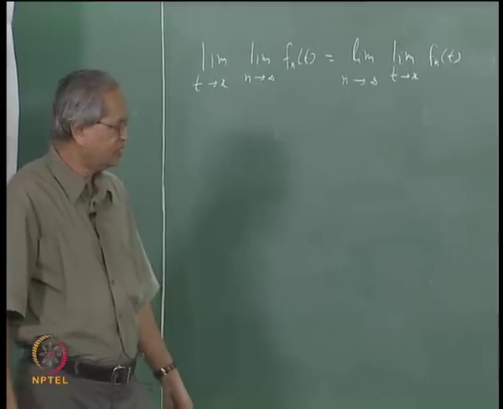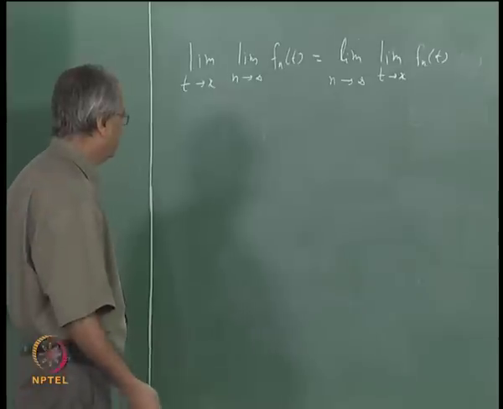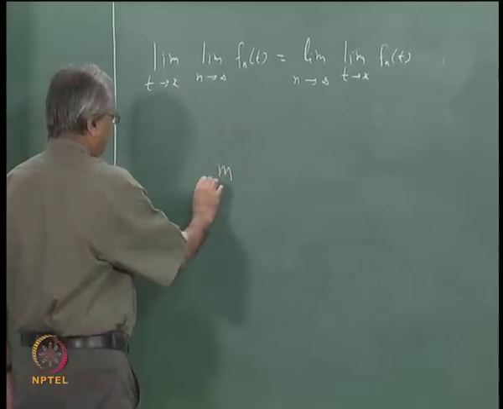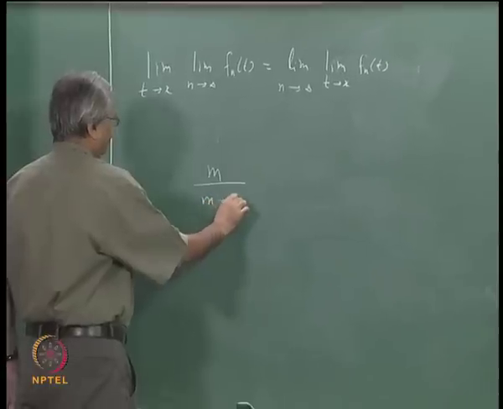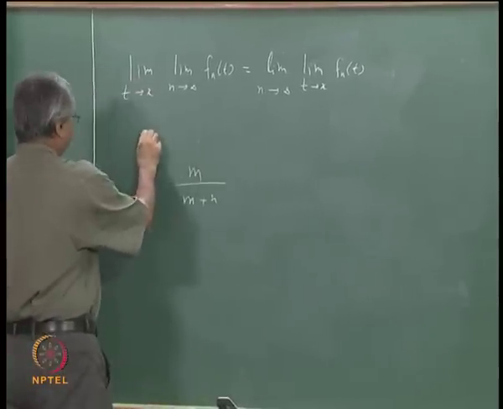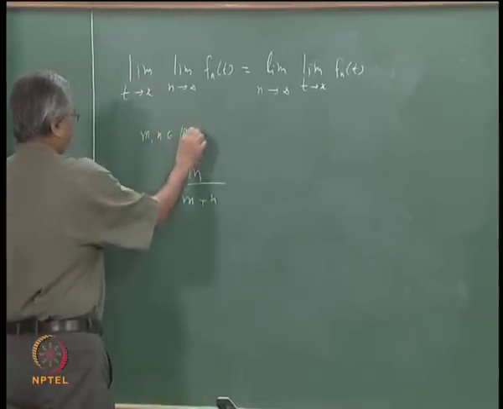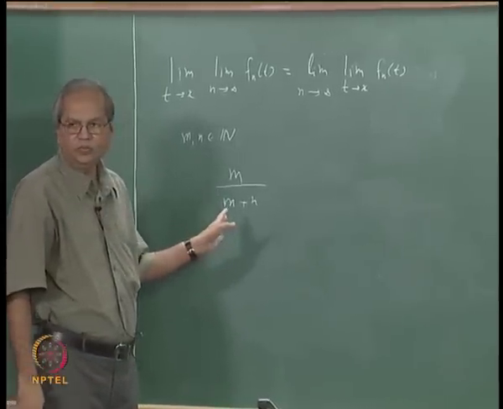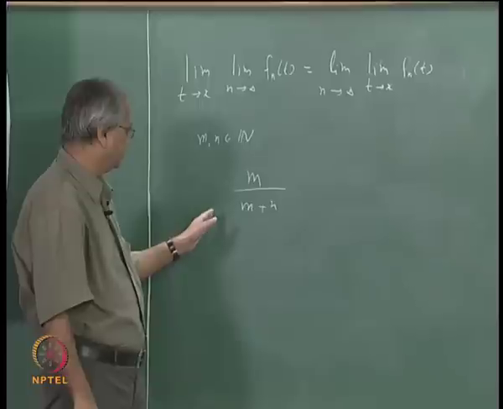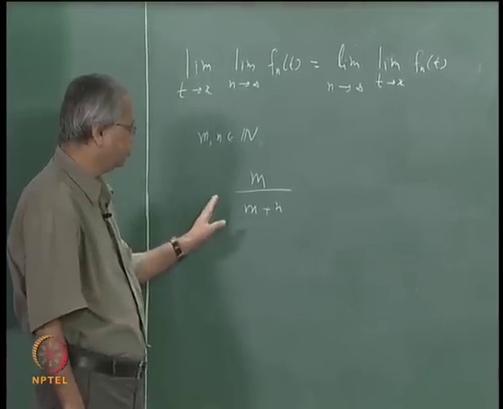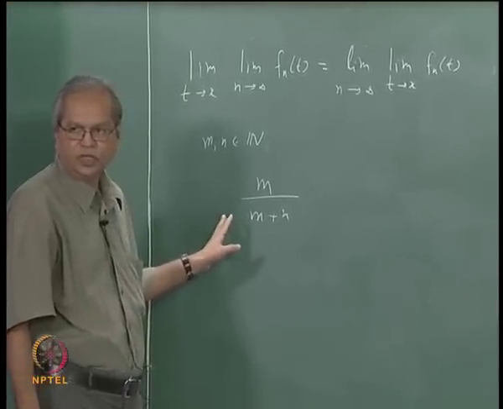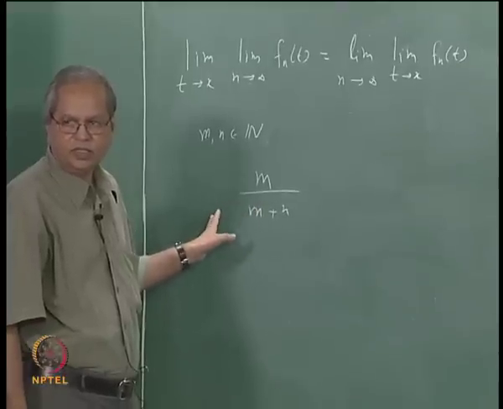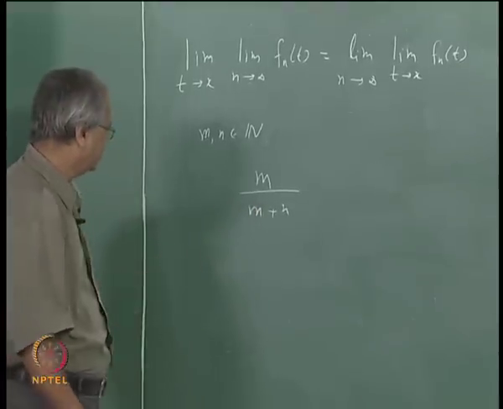Again let us take a well known example. Suppose you take something like m by m plus n, where m and n are both natural numbers. This is a function of both m and n. We can consider the limit of this as m goes to infinity and n goes to infinity in two ways. First let m tend to infinity and then whatever you get let n tend to infinity, and the other way. Let us see what happens.